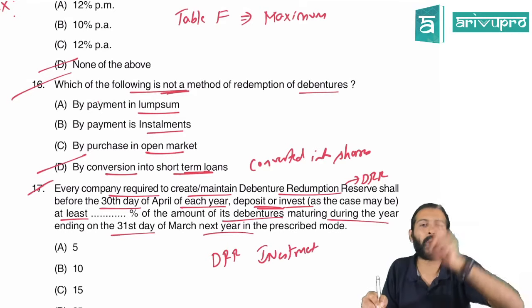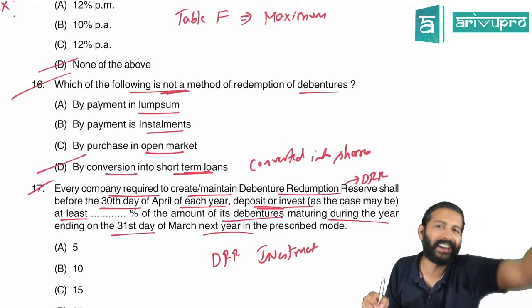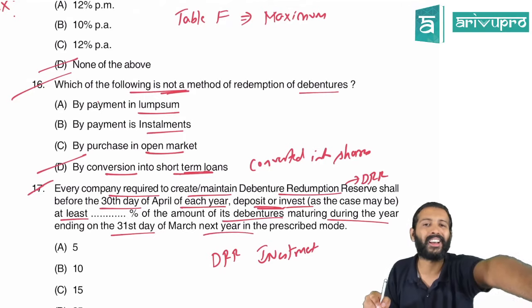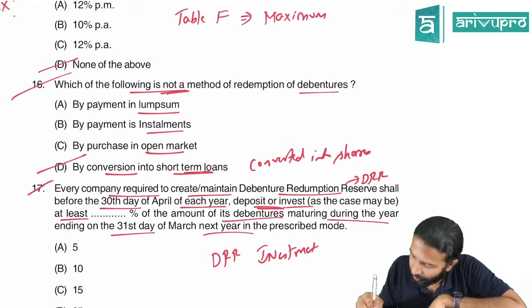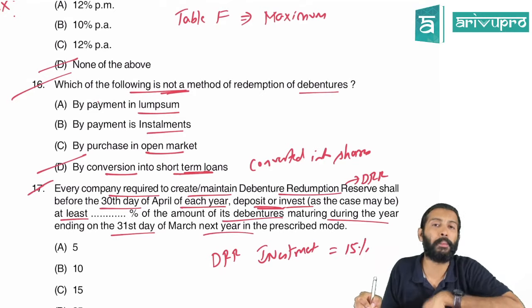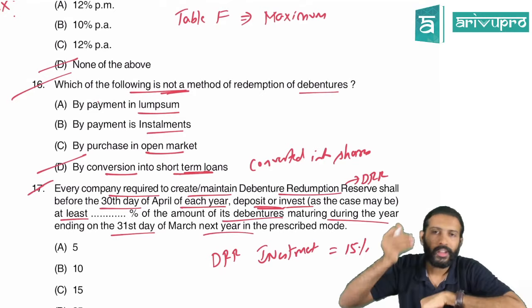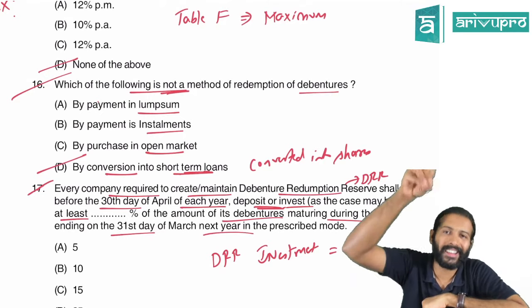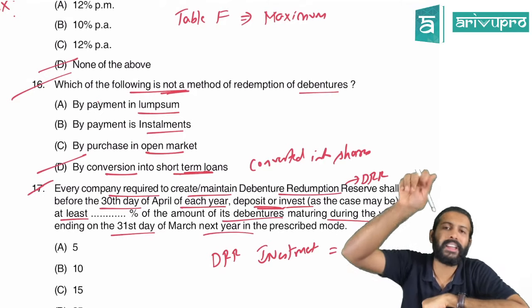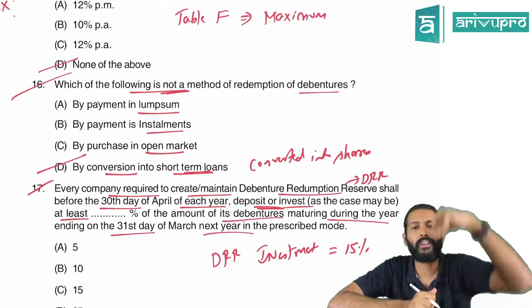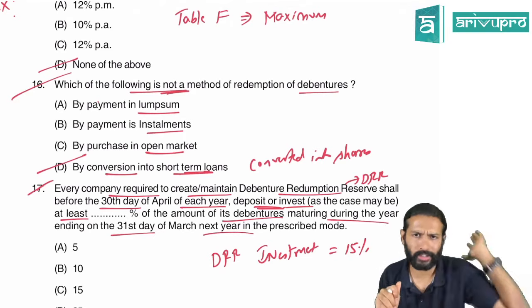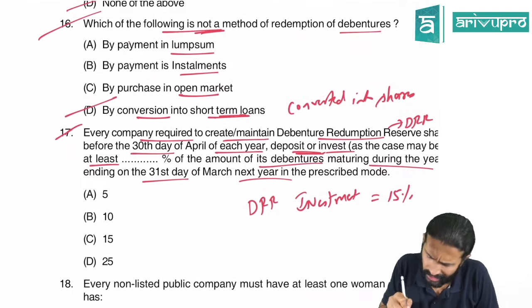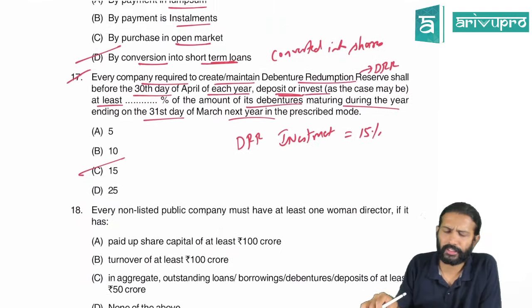Your DRR requirement is 25% of outstanding debentures. They're not asking about DRR. They're asking how much DRR investment you have to make. What is a DRR investment? Perfect. 15%. 15% of what? The debentures that are getting redeemed in the current year. If any debentures are getting redeemed in the current year, 15% of that value you should deposit as DRR. So the answer is Chennai. 15% is the answer. That's all.